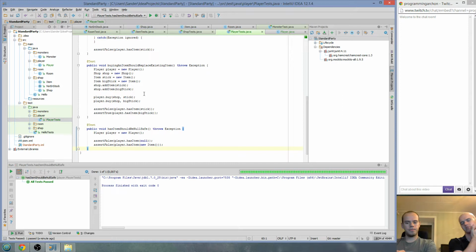So just design-wise, what are the other options instead of extending these classes? We could also go with an enum, in the sense that we have an enum for each slot, like a head slot, a body slot, a weapon slot. What this would allow us to do is create a map of enums and items. So we'd have a small map, we use the enums as keys, and then we have this one inventory map that contains all of our items. Okay.